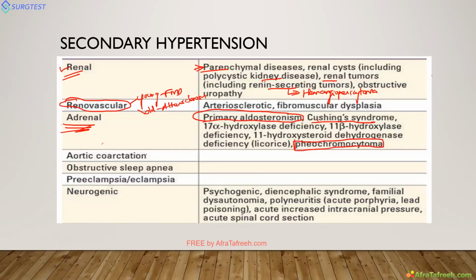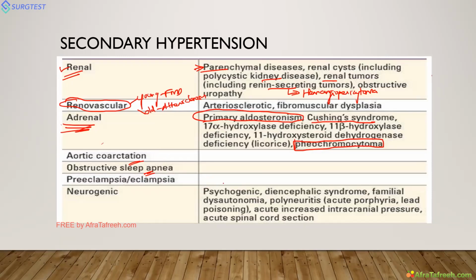Next, the most common congenital cardiovascular cause is coarctation of aorta. We'll discuss this in subsequent slides. Next, obstructive sleep apnea. We mostly neglect this cause. In any obese patient, we have to ask the attenders for snoring history, and we have to check the apnea hypopnea index. Next, preeclampsia or eclampsia, which carry a high risk of hypertension.